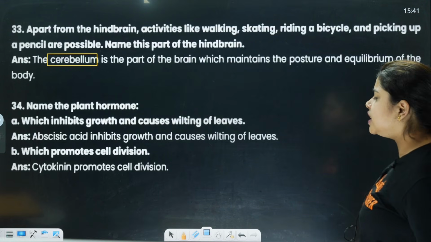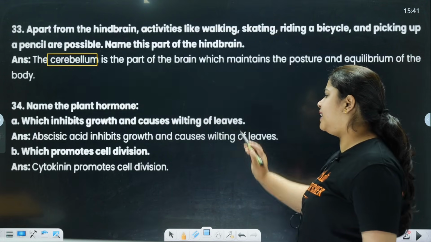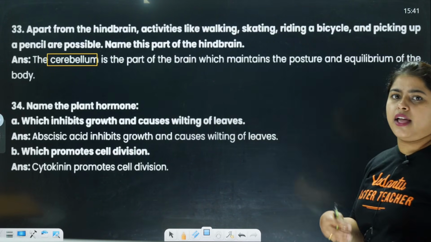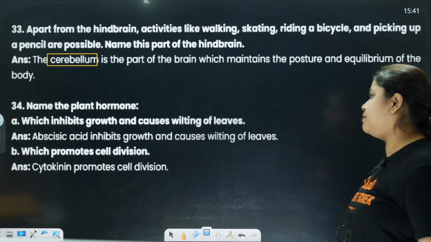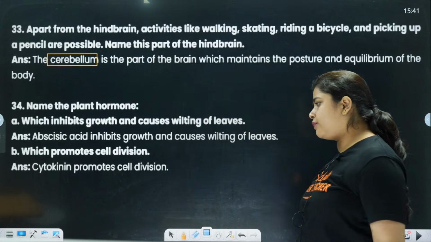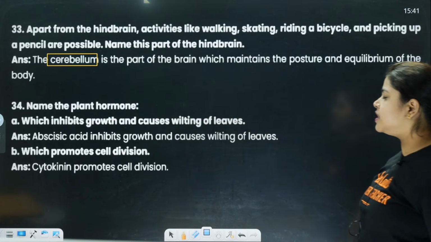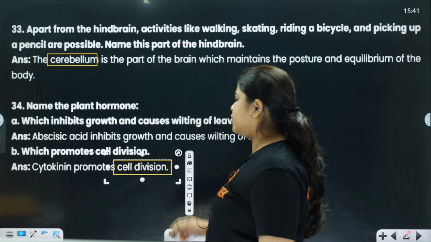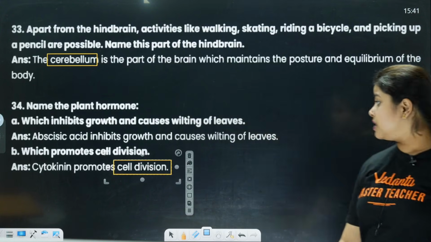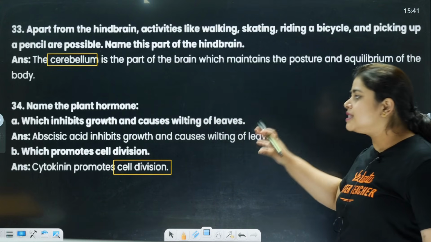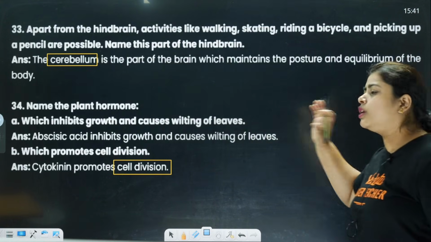Clear? Next, name the plant hormone. First one is which inhibits the growth and causes wilting of the leaves. Wilting means the leaves age and fall dry at that time. So abscisic acid inhibits the growth and causes the wilting of the leaves. And which promotes the cell division? Cytokinin will promote the cell division.